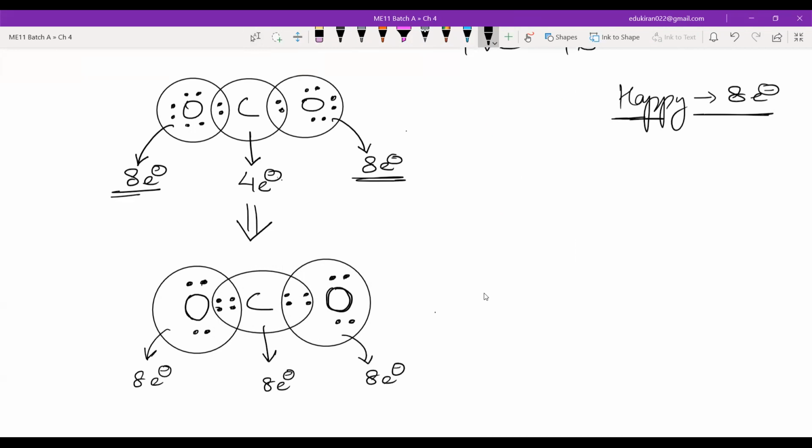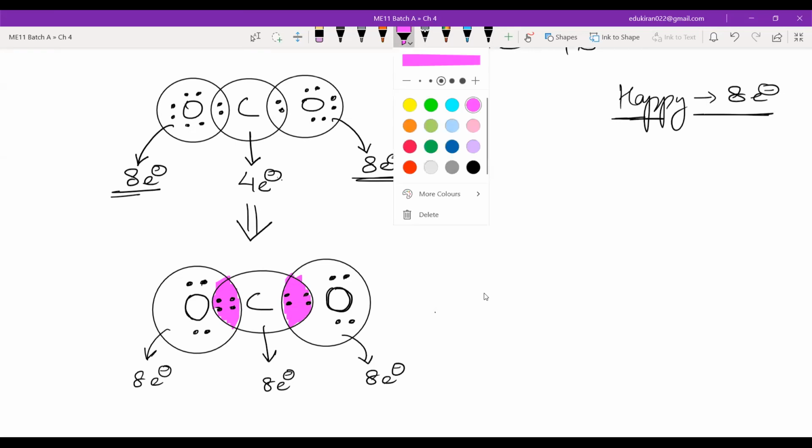Now, if you want to make the bonds, see, these are the bonds. These electrons in this intersection are shared, so these electrons are forming bonds. Now you have some other electrons also.